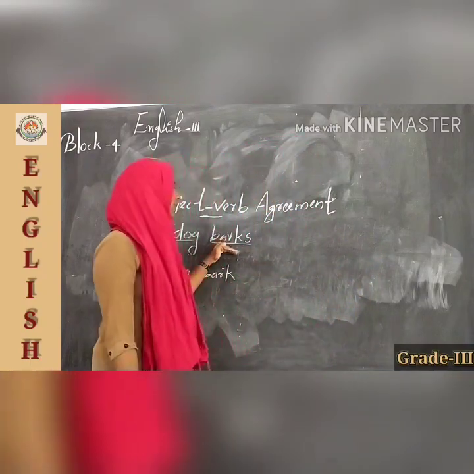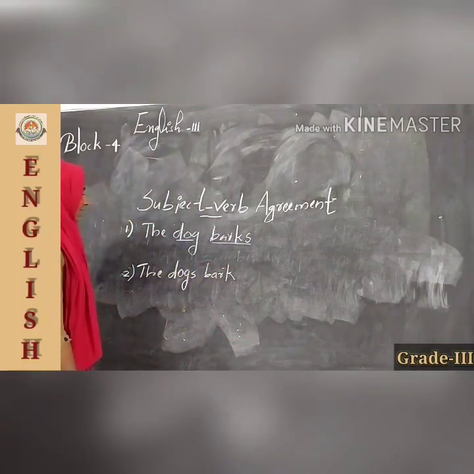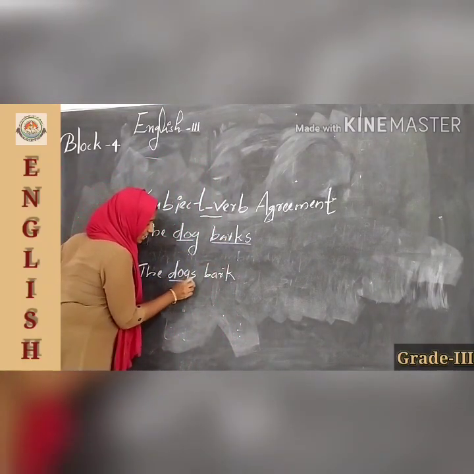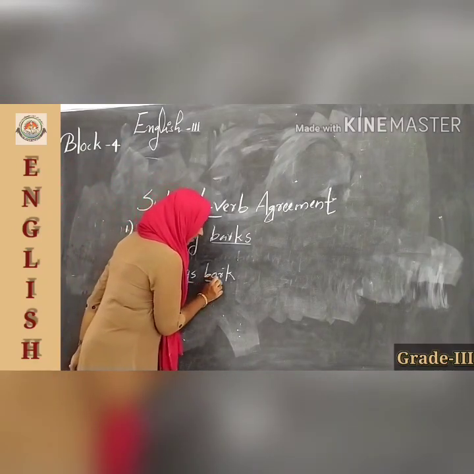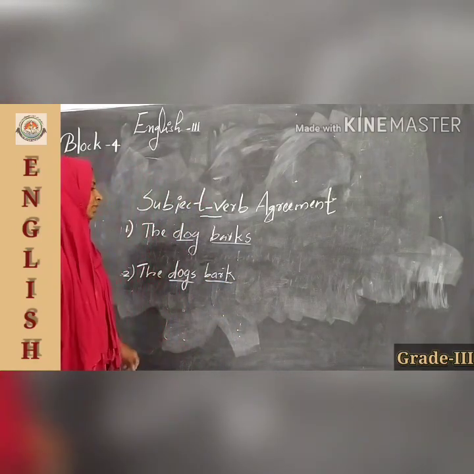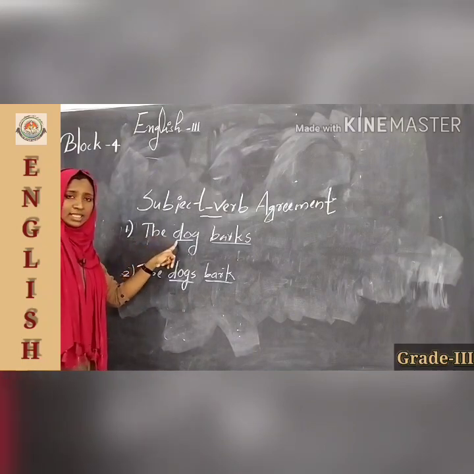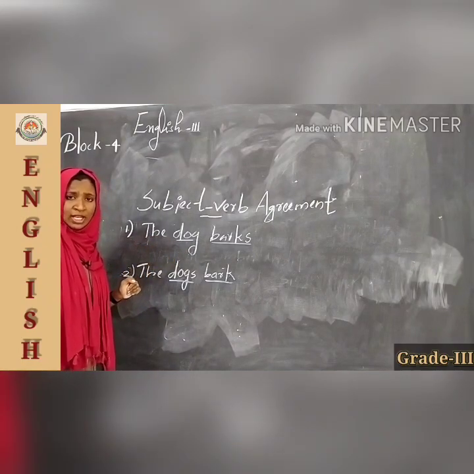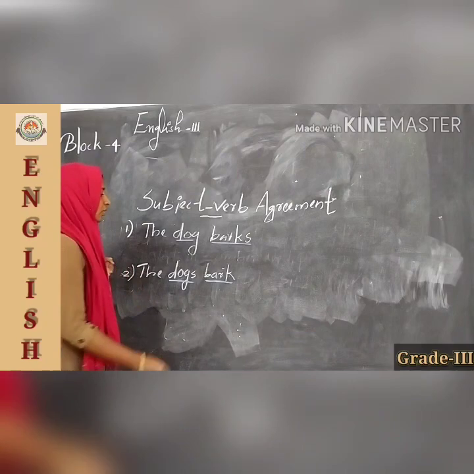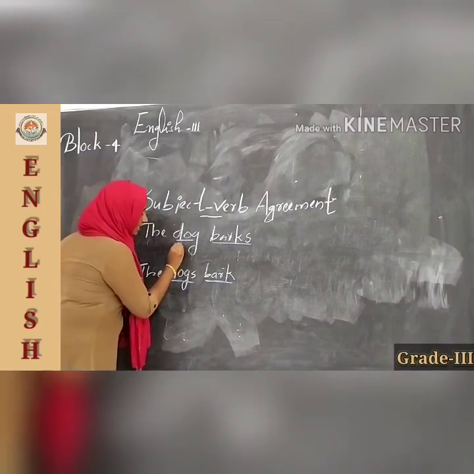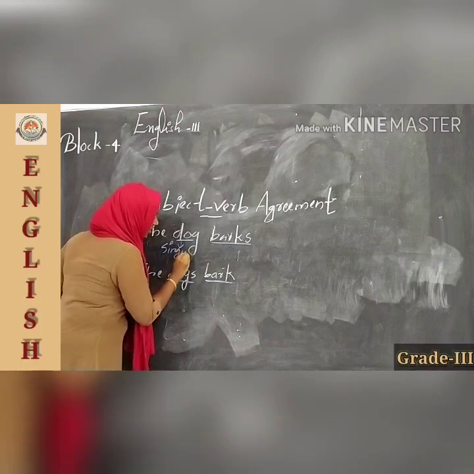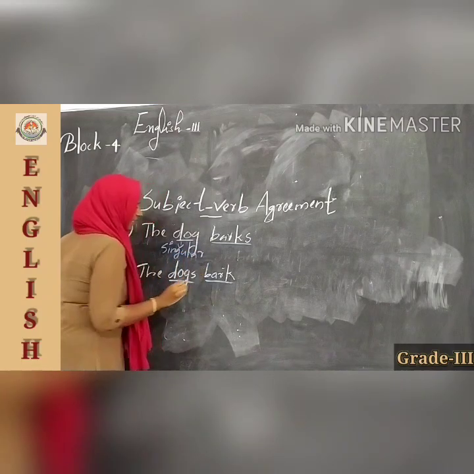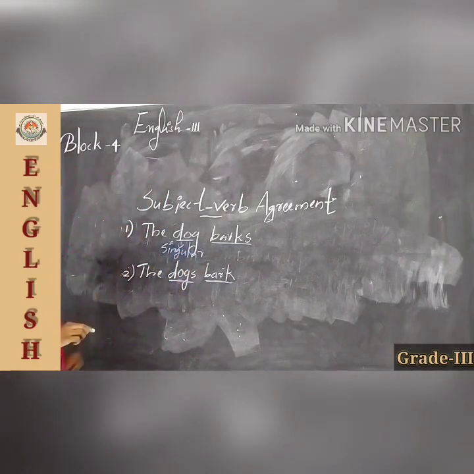So here the verb is barks, isn't it? And in the sentence, which is the subject? Here the subject is dog and the verb is bark. Is it clear? And then tell me, is it singular or plural? Yes, very good. It is a singular subject. Why is it singular? Yes, it is one, so it is singular.